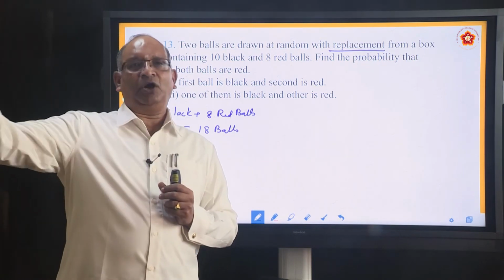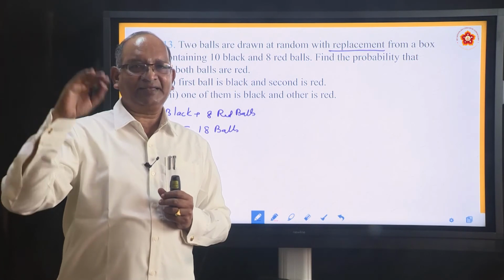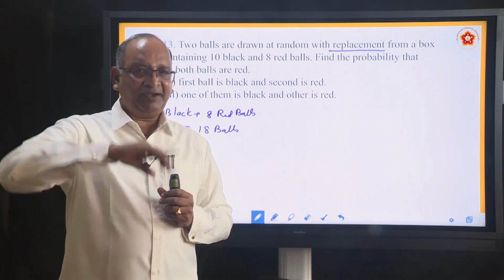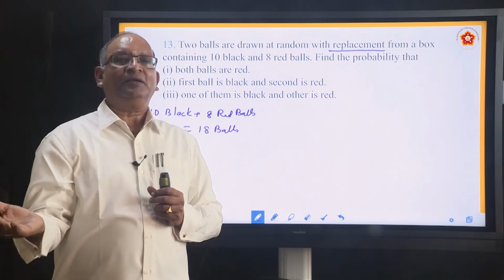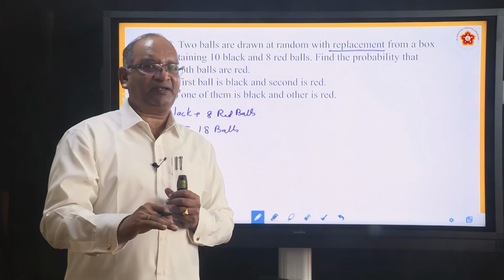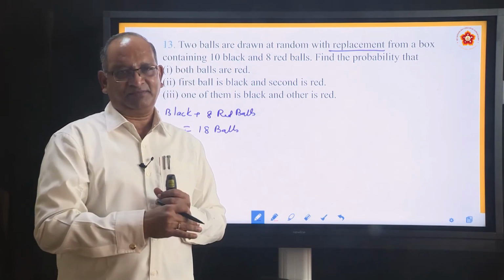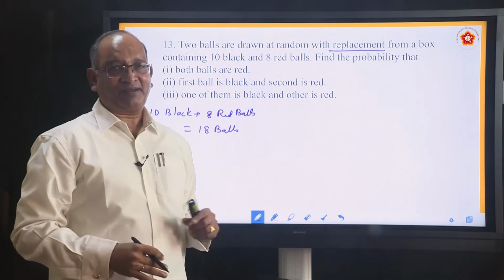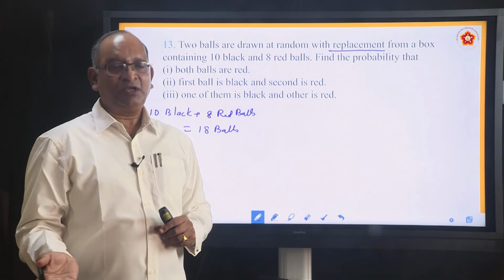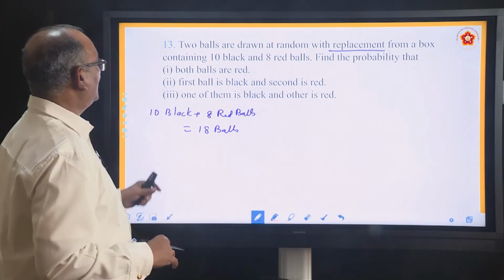You have drawn a ball. We can find what is the probability that it is red or black. If you replace back and draw another ball, the probability for drawing the second ball will not be affected by the first. Why? Because you replaced back. Here he is replacing it back. We have seen another problem where it was not replaced. Now here he has replaced. So keeping that in mind, let us solve the problem.